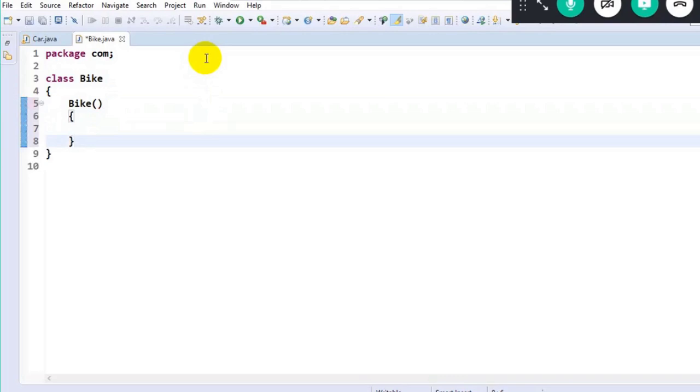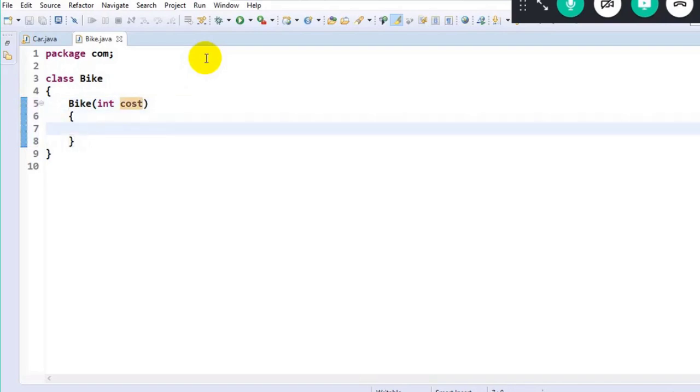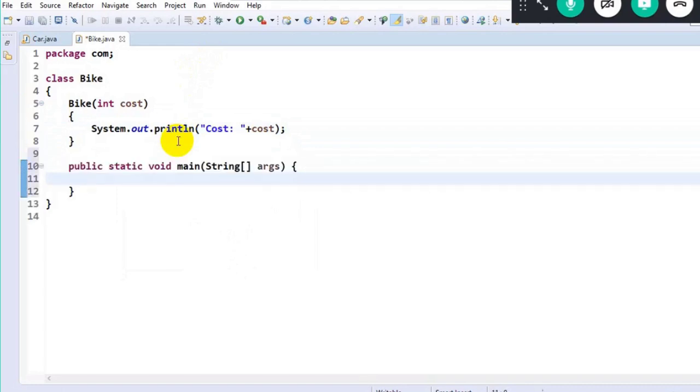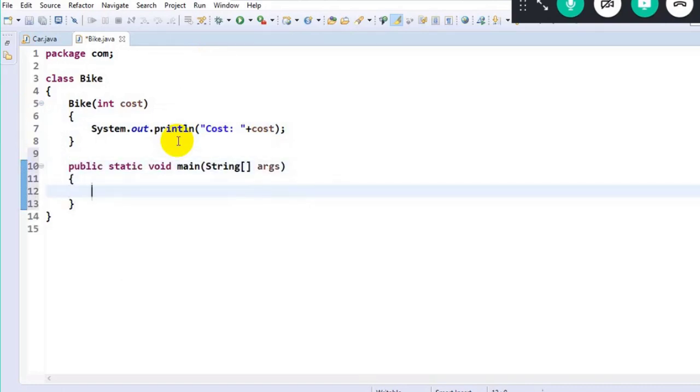Got it? Understood? Now I will make the constructor accept some argument called cost. It will accept one integer argument called cost, and I'm just printing the respective data here. Cost plus cost here. I'm just trying to print in the constructor. That's it. So I'll have my main method wherein the execution will always start. And I want to invoke the constructor, meaning mandatorily I have to create an object. So I'll create an object over here.